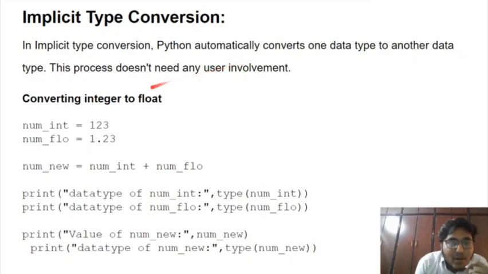Let us take an example in programming. 123 is an integer, 1.23 is a float. Now if I add both, then this int is automatically converted into float. How? By adding 0.0, that is 123.0, so 123 becomes a float value. So if I add this int and float, I get a float value. So a lower data type can be converted into a higher data type. Is this clear? Let me show you this example after explicit type conversion.